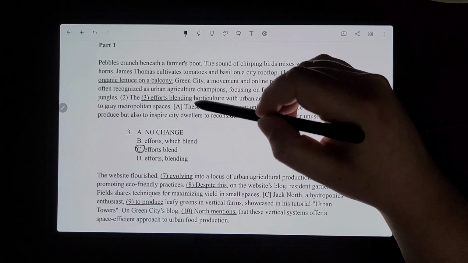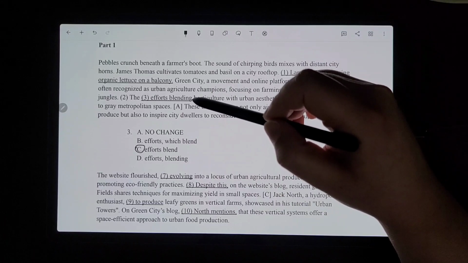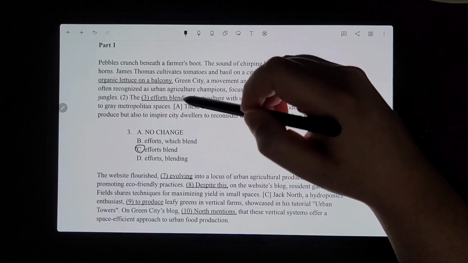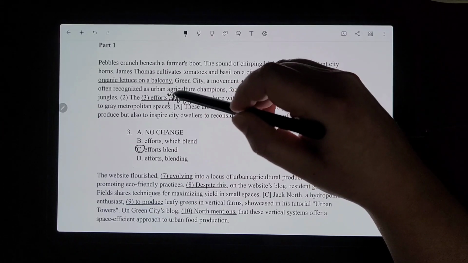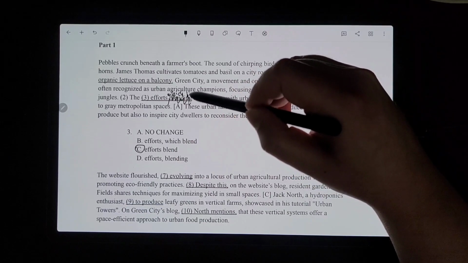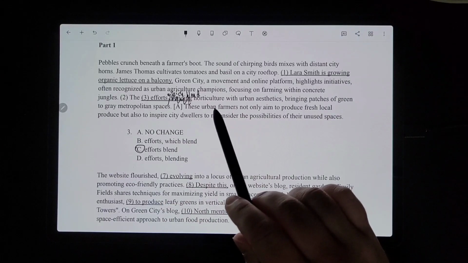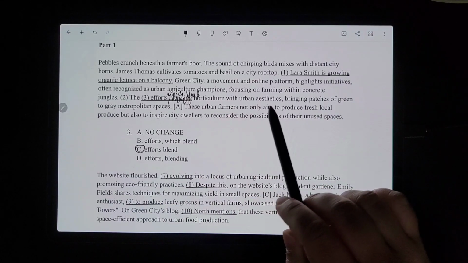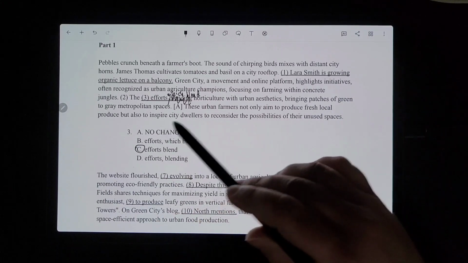So I'm going to write it in to show you why it can't be B. If it was B, it would have to be a comma here. We would get rid of that and it would say which blend. The efforts which blend horticulture with urban aesthetics, bringing patches of green to gray metropolitan spaces.